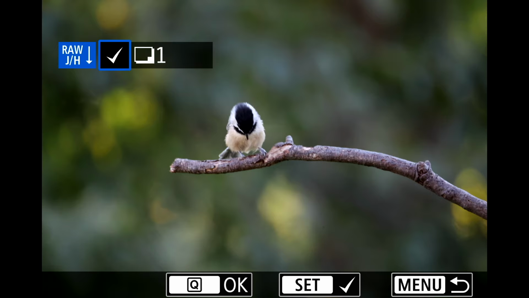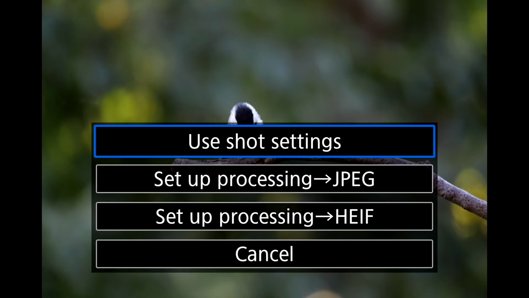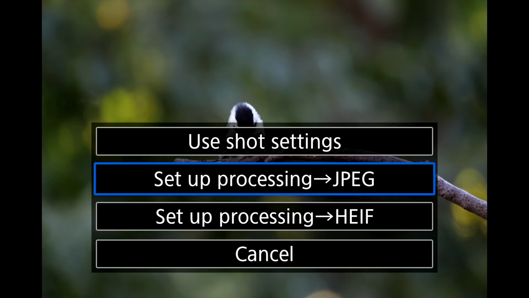And then before we get into this part, let's hit cancel. You know what, I don't think it's going to let me process because I'm actually pushing it out of the HDMI, but I'm going to try. So let's see if I can actually create the file. So hit set, hit Q. This is the zoom in button. If I hit Q, I can use the shot settings, which means however it's actually shot, I'm good to go with it. And it would create another raw file.